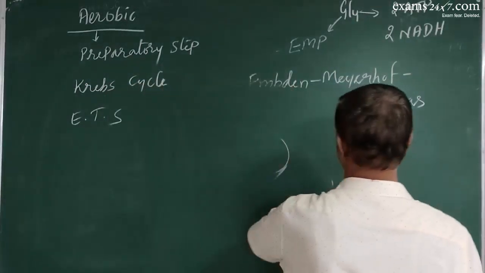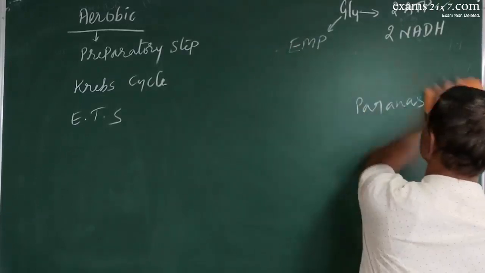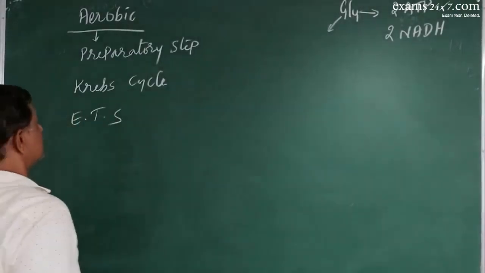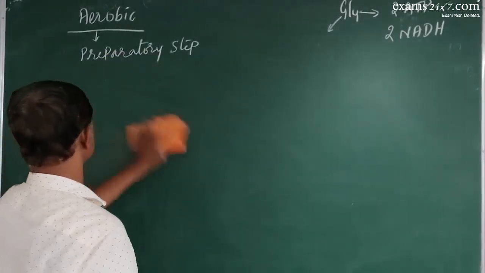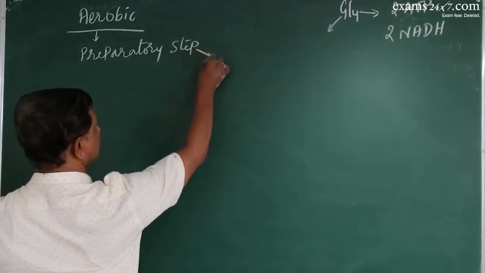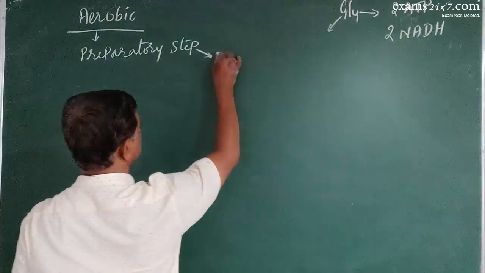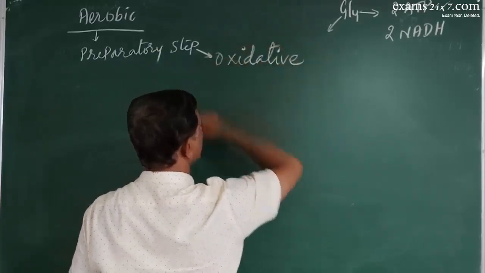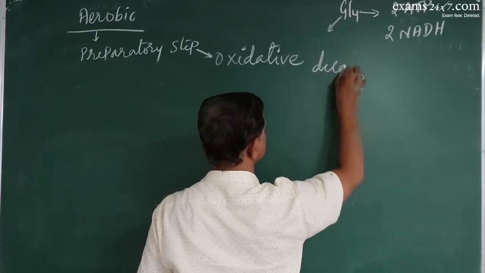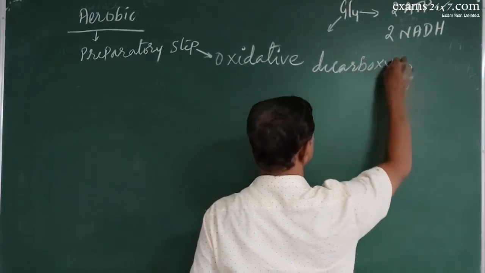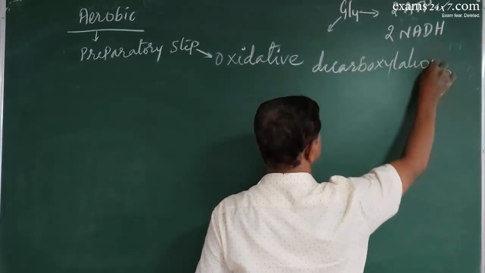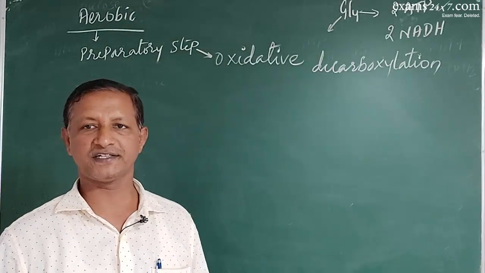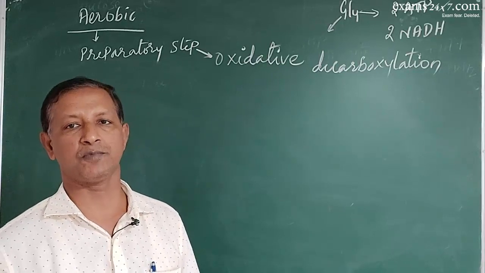And all these occur in the mitochondria. Now, let us see them one by one. The preparatory step is also called oxidative decarboxylation.